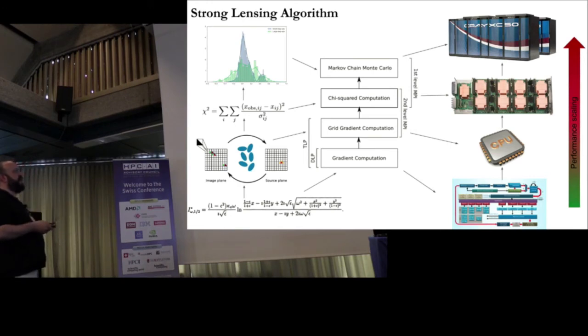Okay, so chi-square computation, another benchmark. So we have to compute this formula in order to give it to the Monte Carlo algorithm. The problem is that we have to recover the distance between the original image and their computed projections.